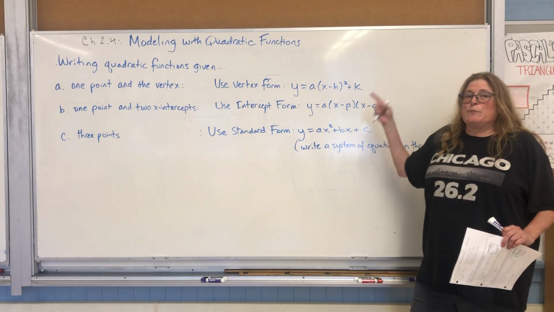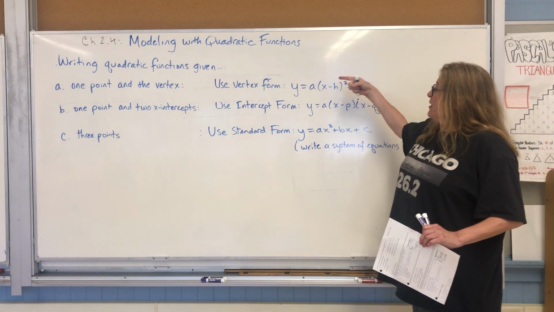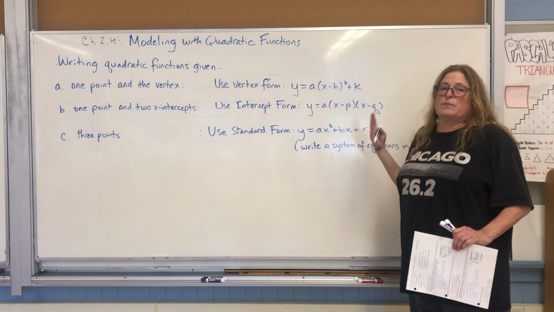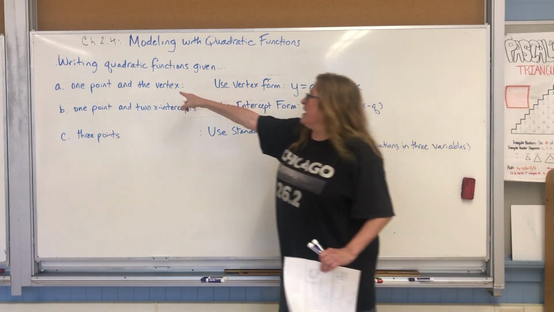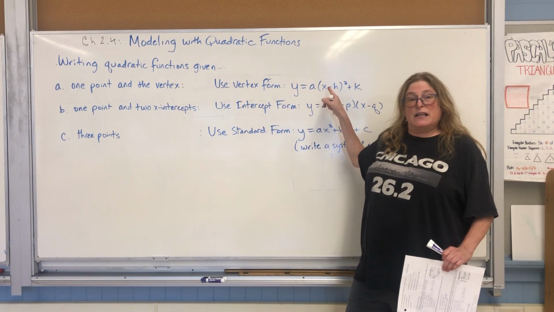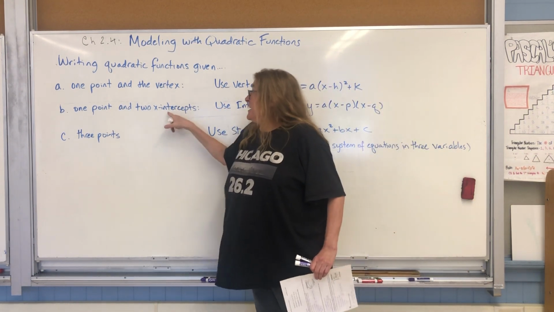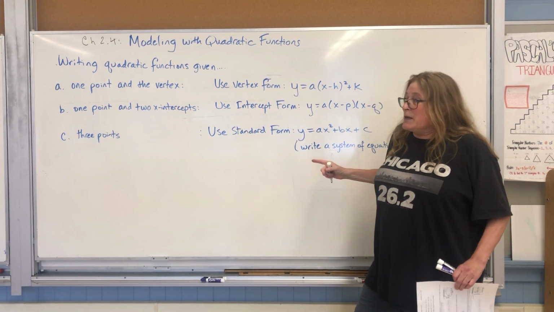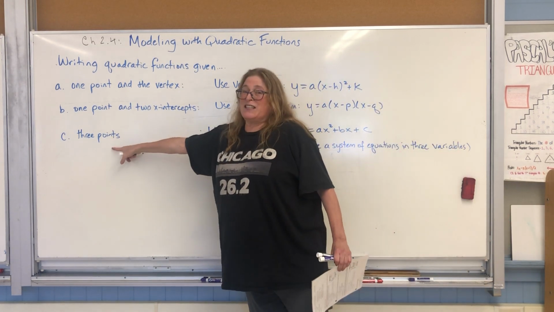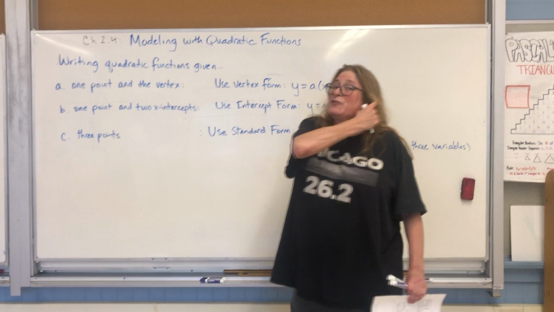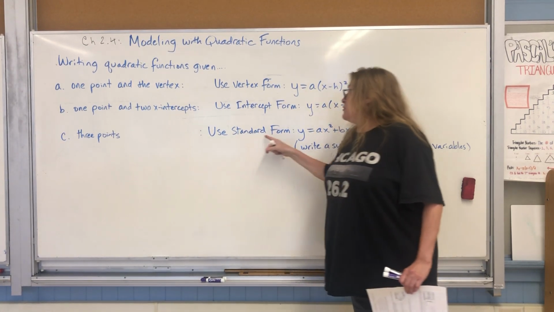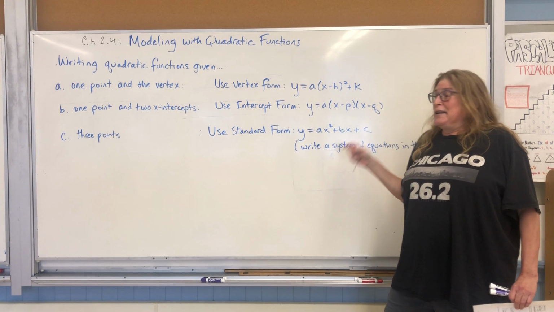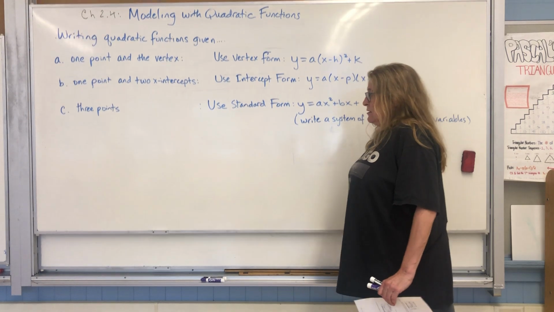So depending on what information we're given, we are going to choose one of these three forms. It's going to be the handiest form to put it in. So if I have one point and the vertex, I'm going to use vertex form. It makes sense, right? If I have one point and two x-intercepts, well, it makes sense I'm going to use the x-intercept form. The one that's the big pain is, what if I just have 3 points and none of them are necessarily the vertex or the intercepts? Then I have to use standard form, and that's the one that takes the longest because I have to write a system of equations. So I'm going to do 3 examples, one of each.